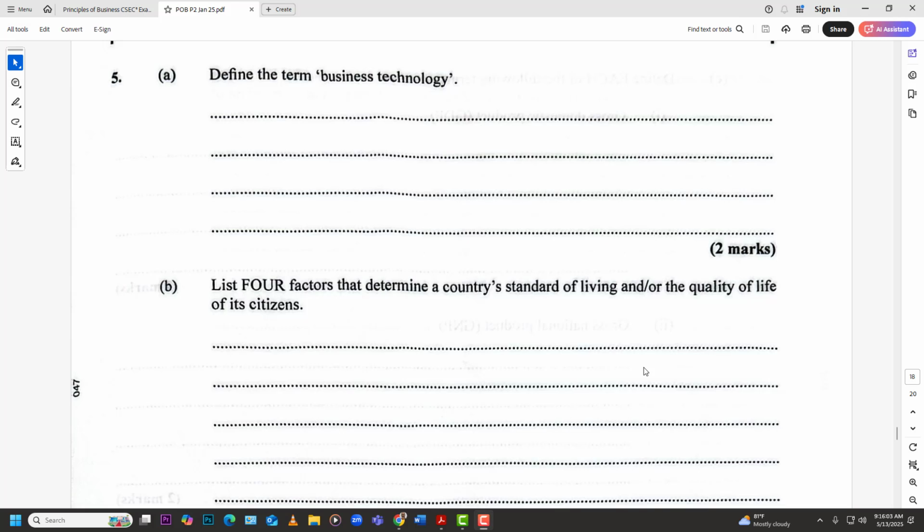Welcome back to Learn SKN, and today we're gonna conclude the January 2025 paper 2 for CSEC POB. So we're going to conclude the 2025 paper with question 5. So you know that means that we have done question 1, 2, 3, and 4. So feel free to go back in the playlist and check out those questions.